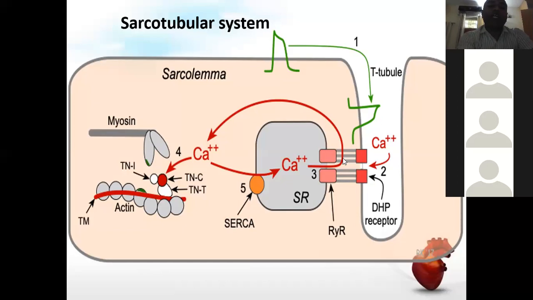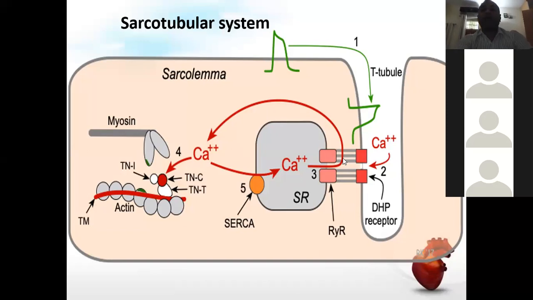This larger amount of released calcium goes and binds with the troponin, and thus allows the actin and myosin to interact with each other, and muscle contraction takes place. The calcium present here returns back to the sarcoplasmic reticulum via another pump called the sarcoplasmic endoplasmic reticulum calcium ATPase pump.